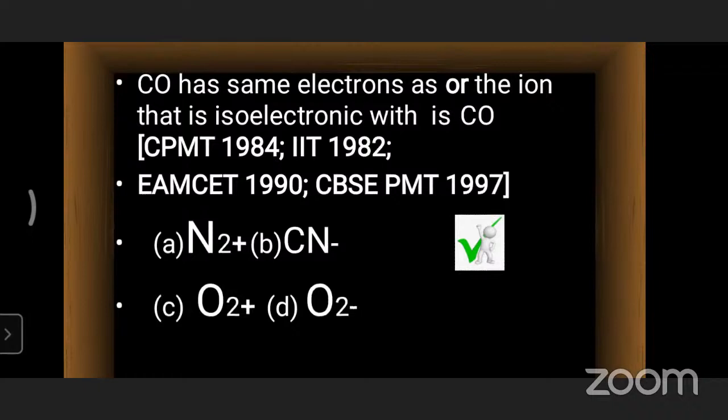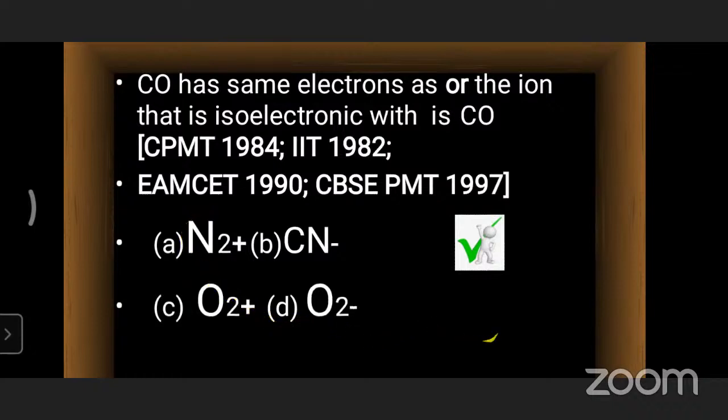So go to this question, children. First, what is the atomic number of carbon? It's 6. The atomic number of oxygen is 8. The total number of electrons in carbon monoxide, CO, will be 14, because 6 plus 8. Both combine together in carbon monoxide, so we have 14 electrons. The question asks for isoelectronic: iso means same, electrons means number of electrons. Which of the given options has the same number of electrons?